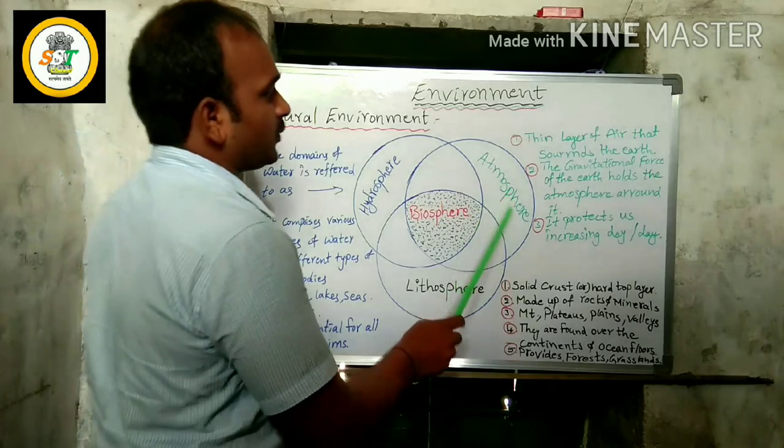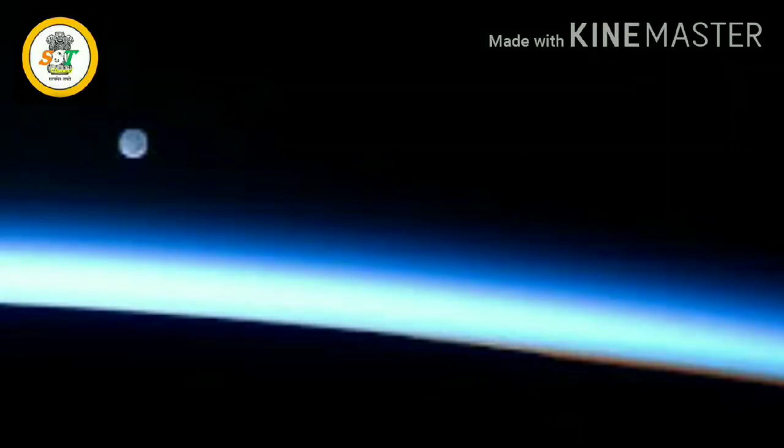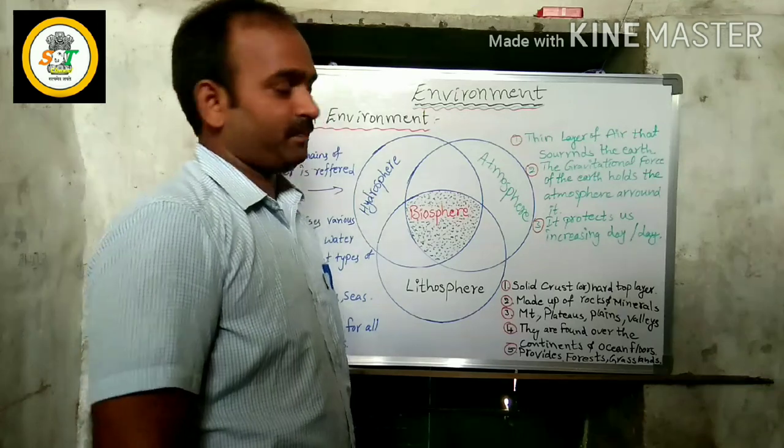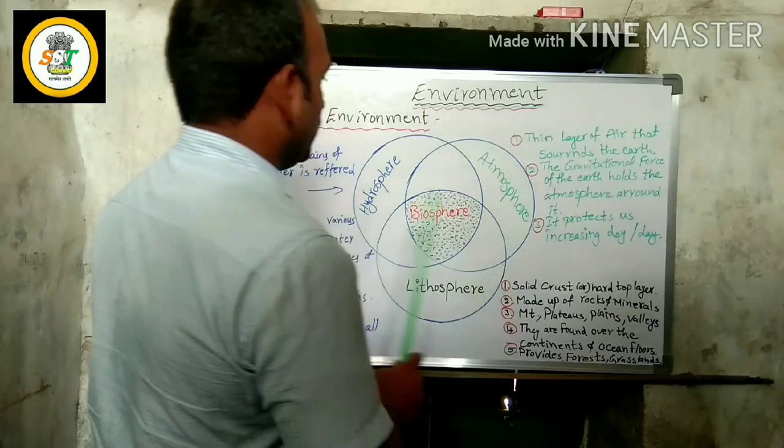Next, atmosphere. It is a thin layer of air that surrounds the earth. The gravitational force of the earth holds the atmosphere around it. It protects us.